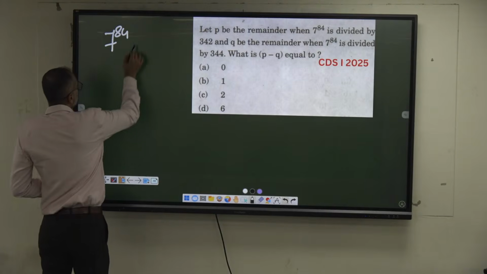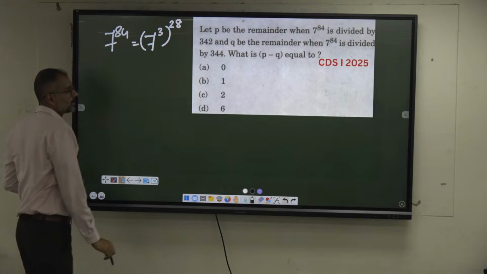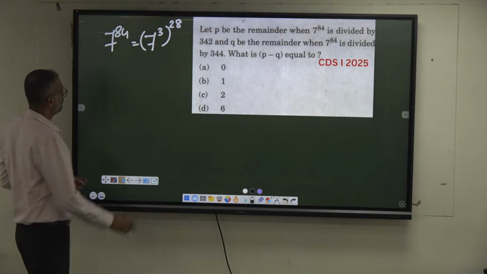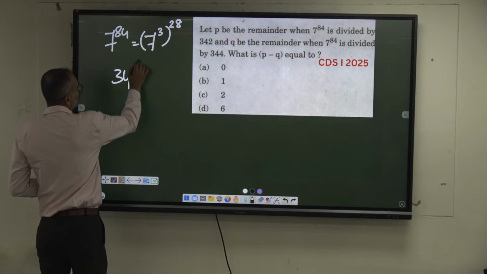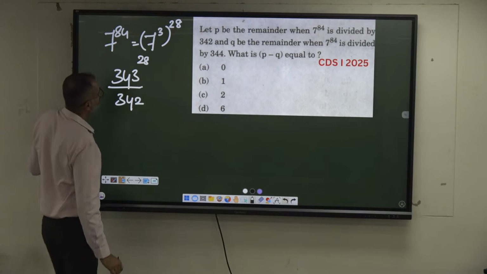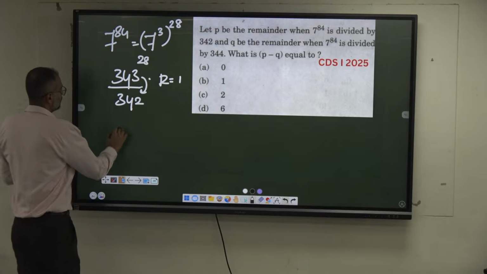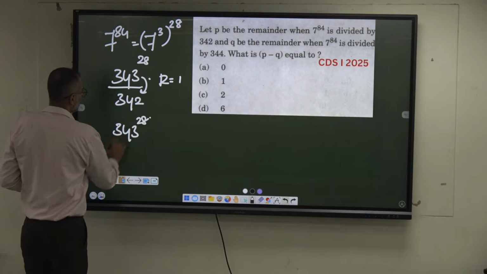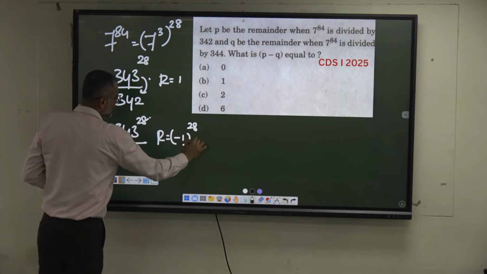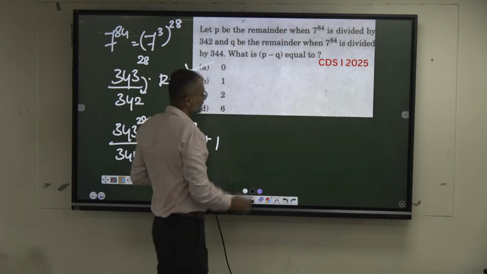Can I write this 7 power 84 as 7 cube whole power 28? Isn't it? What is 7 cube? 343. Very good. 343 to the power of 28 divided by 342. What is the remainder here? 1. 1 power anything is 1. Similarly, 343 to the power of 28 divided by 344. What is the remainder? Negative 1 to the power of 28, which is nothing but plus 1. So what is the difference of these two remainders? 0.